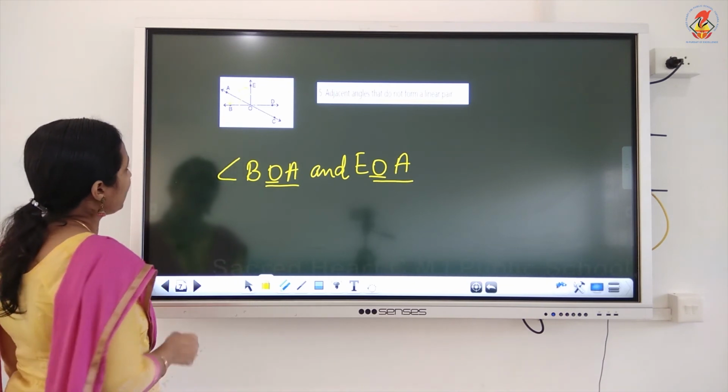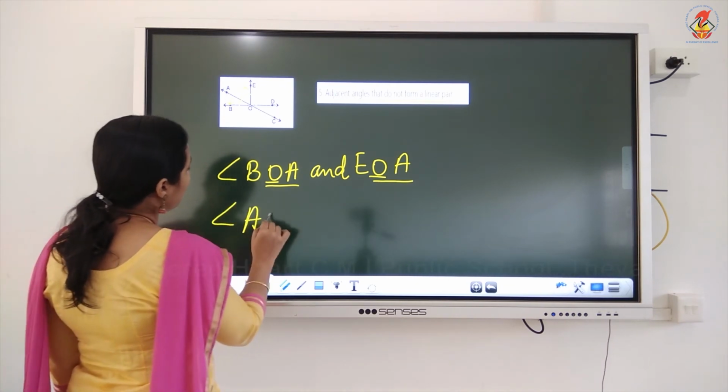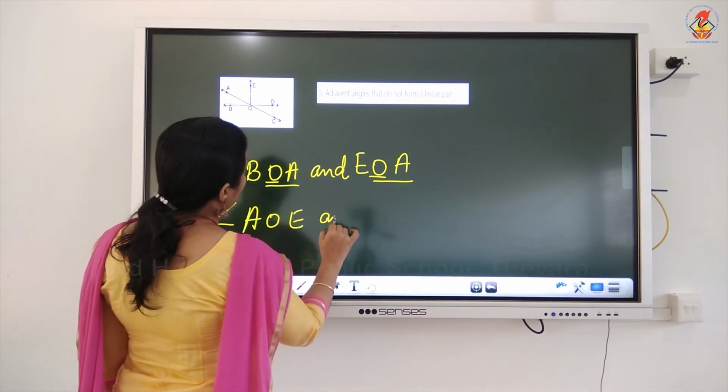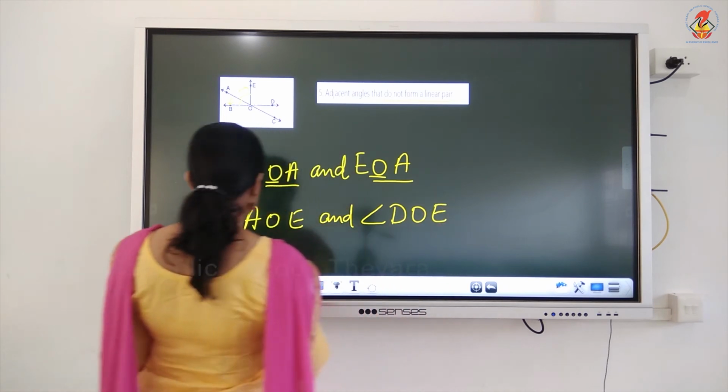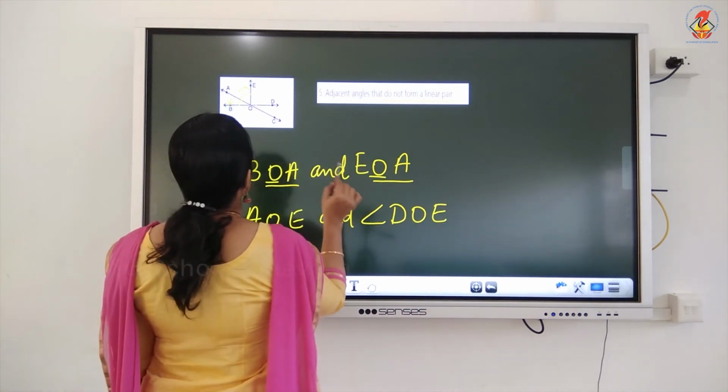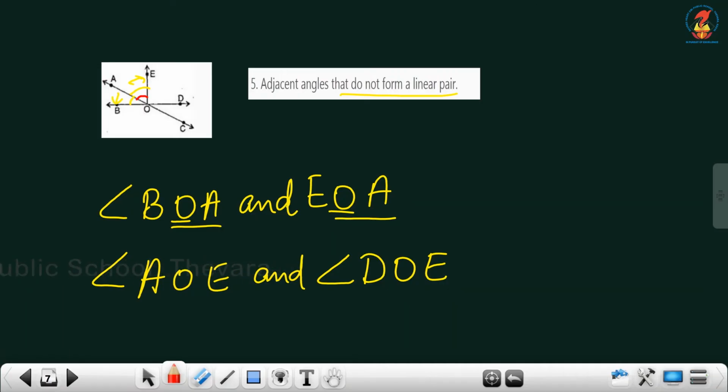You can see that angle AOE and angle DOE. Look at these two angles, children. Angle AOE and angle DOE. Are these angles adjacent? Yes. What is the reason? And they do not form a linear pair.